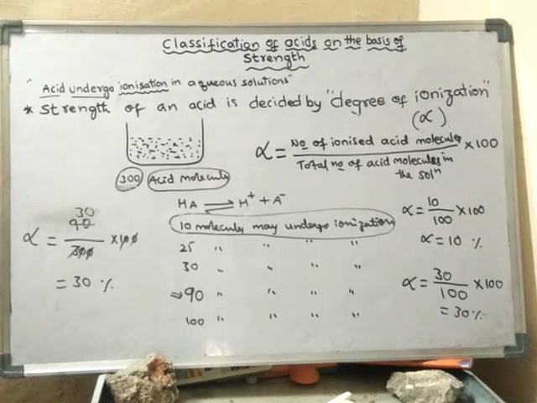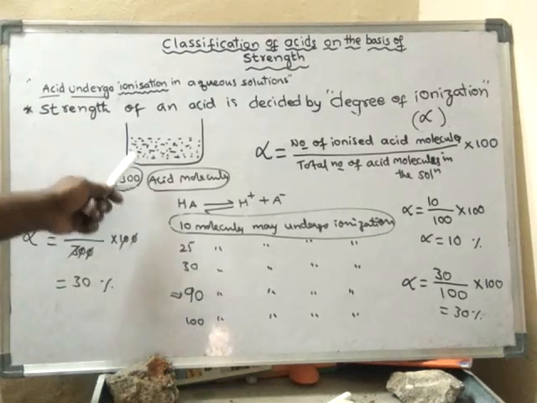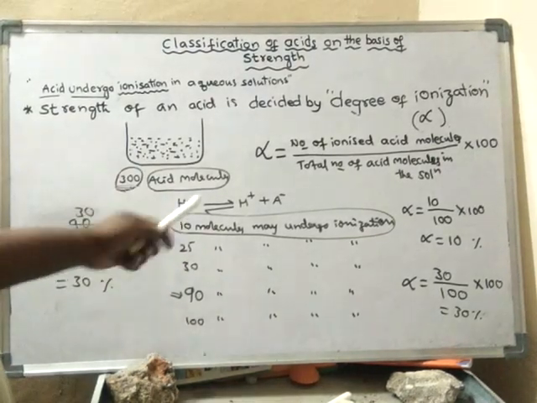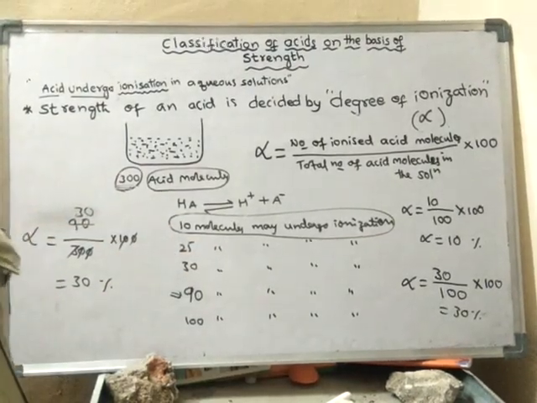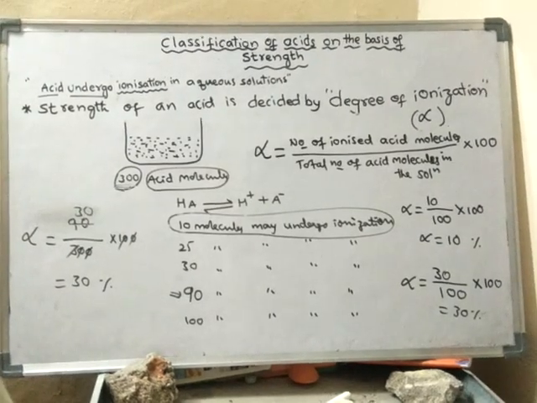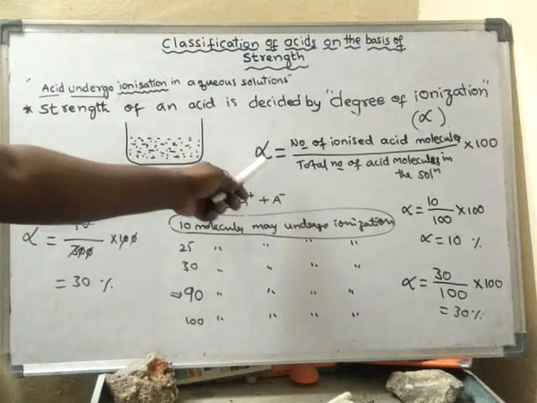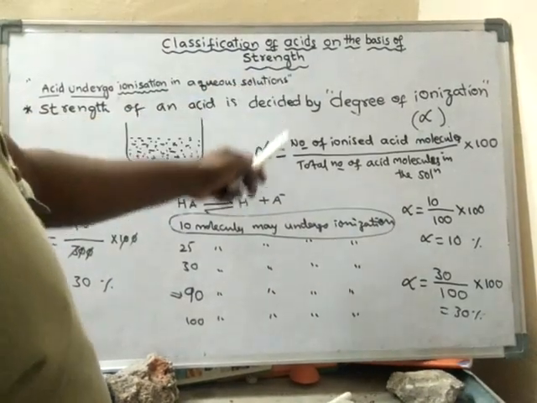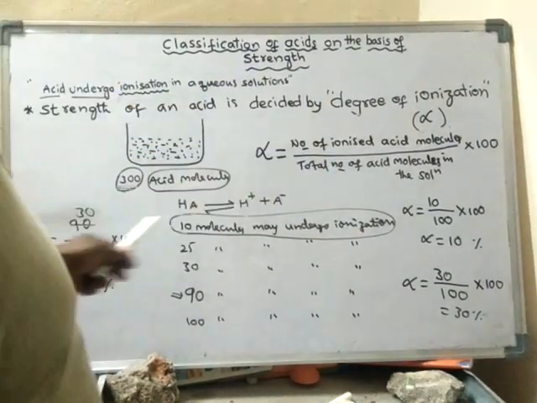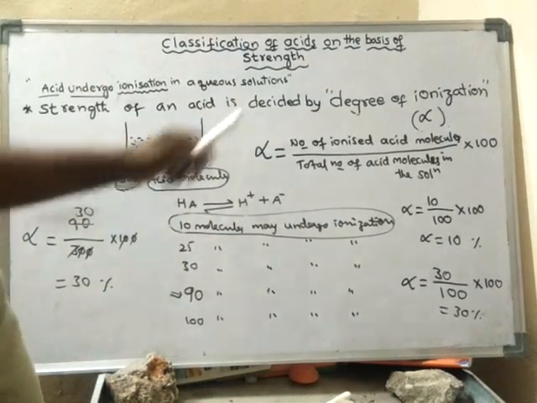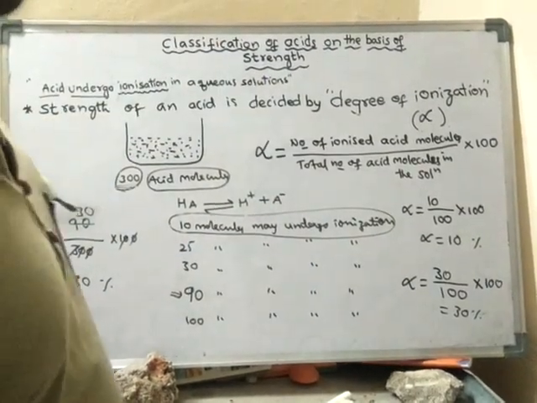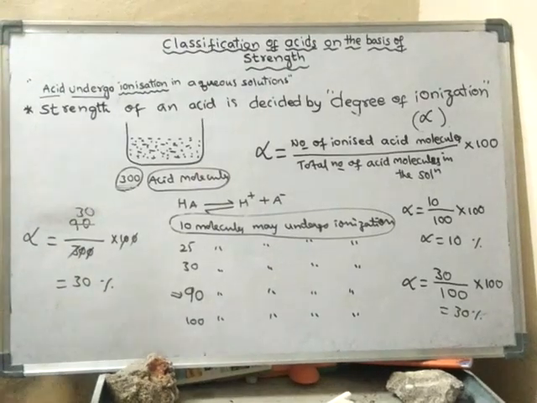Such acids are said to be strong acids. In some acid solutions, only 10 molecules may undergo ionization. Then such acids are said to be weak acids. So based on the degree of ionization, the strength will be decided, and based on the strength, the acids can be classified into two types.